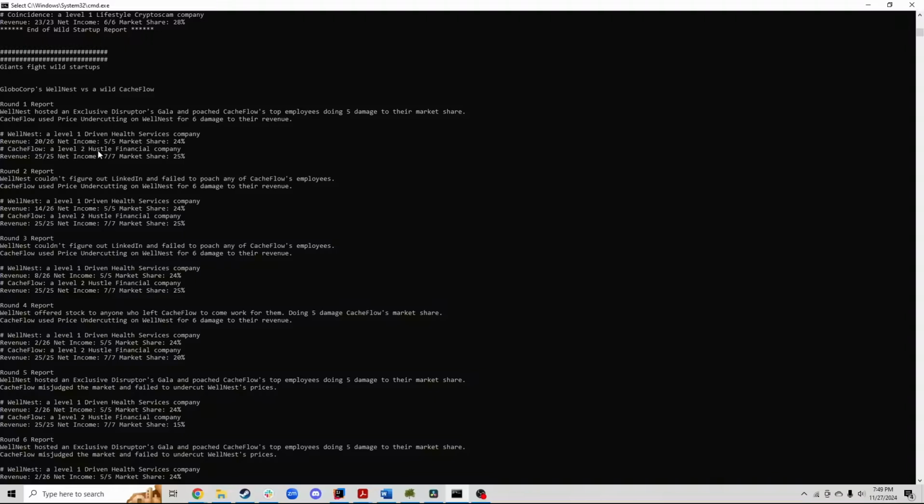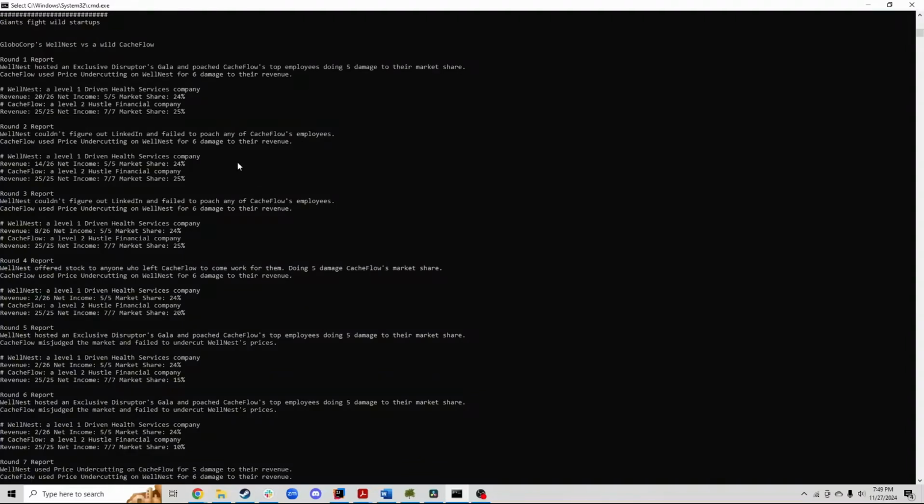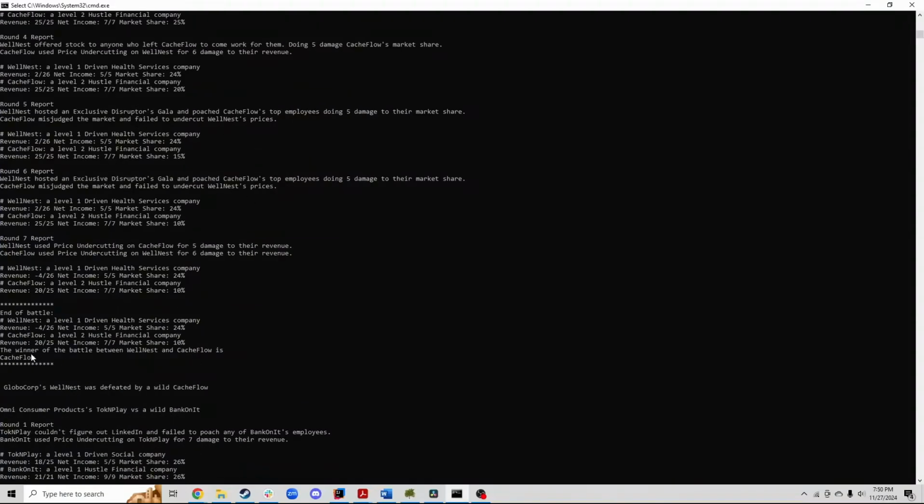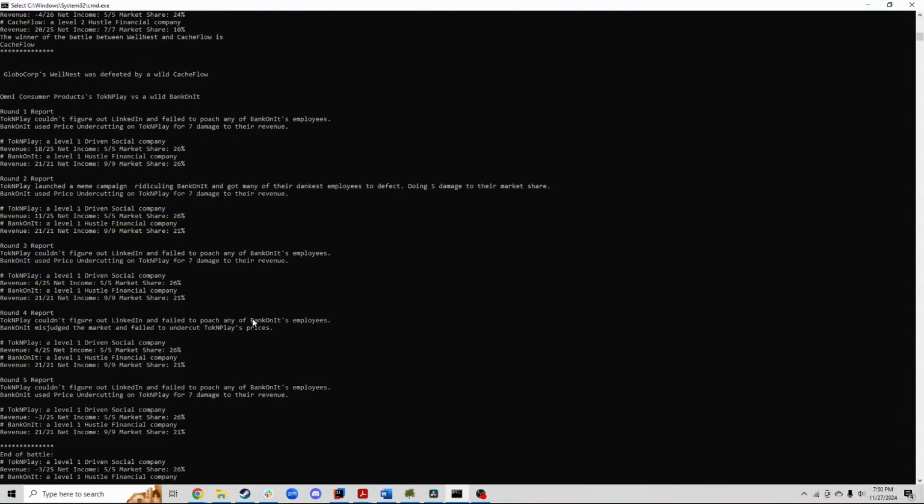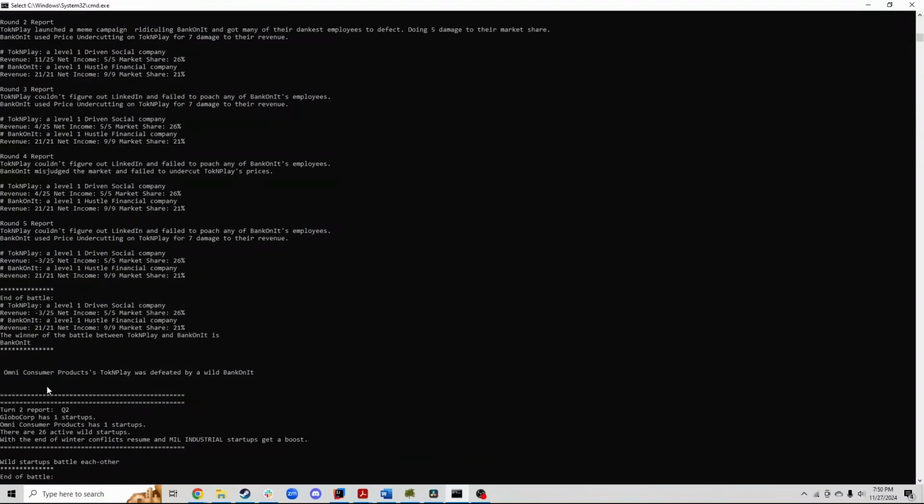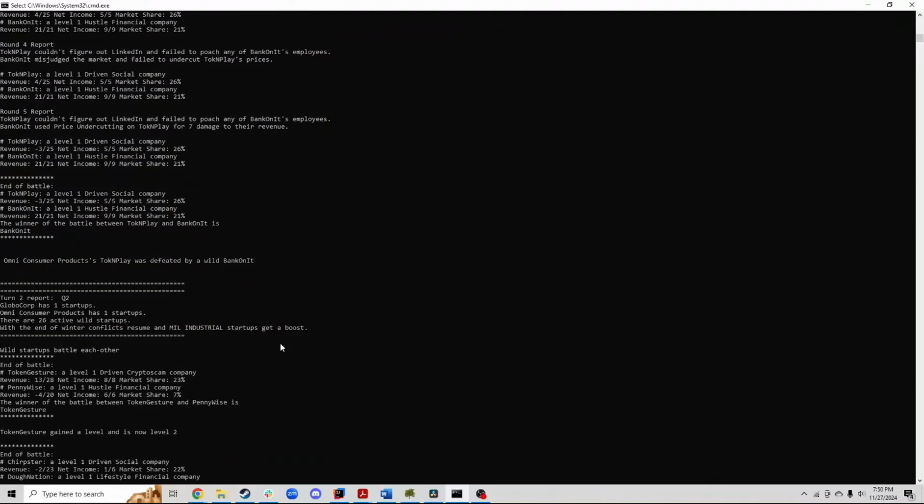And okay, so this is going up against a hustle, so that's the aggressive one. Hustle's algorithm is just constantly launching anti-health attacks. Driven tries to attack defense and then goes to attack health. So we'll just scroll through this. It gives a readout of what all the attacks are. And then, okay, the winner is Global Corp. Wellnest was defeated. So Global Corp has now lost a startup, and they're down to 1 startup. Omni Consumer Products is going to have their startup fight, and Omni Consumer Products lost 1 as well.